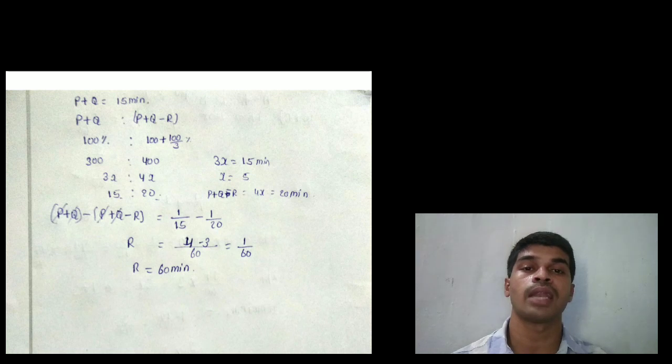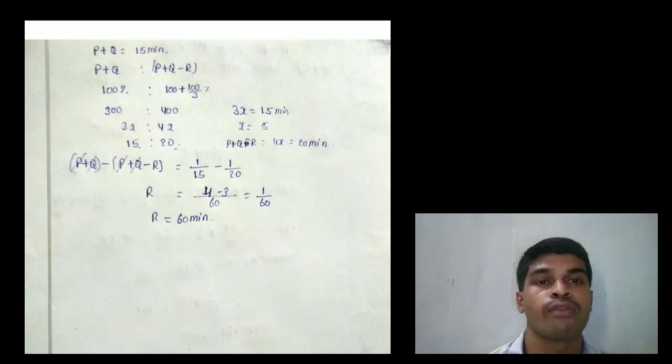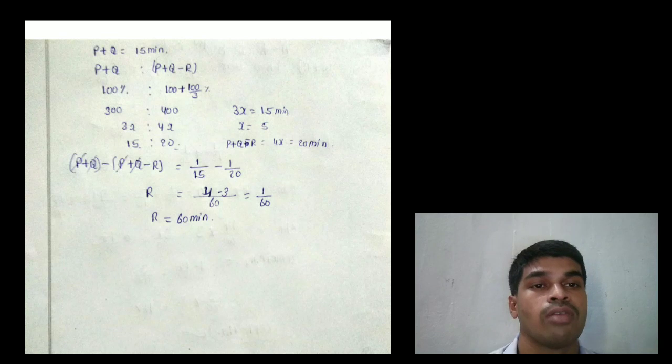P plus Q is 100 percent efficiency, and P plus Q minus R is 100 plus 100 by 3, that equals 400 by 3, that is 300 is to 400, that equals 3x is to 4x. Already P and Q is 15 minutes, that means 3x is 15, x equals 5, and PQ minus R equals 4x, that equals 20 minutes.